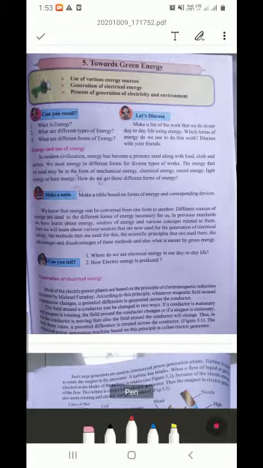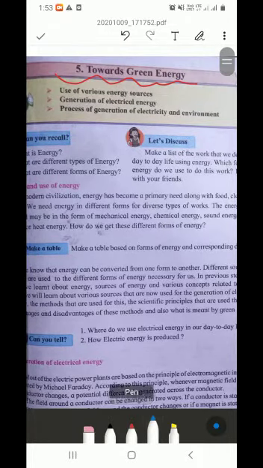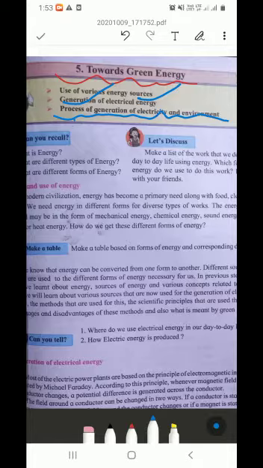Today's class. In today's video, I'm going to discuss lesson number 5 of Science 2 English Medium Maharashtra Board, class 10th. Okay, fifth lesson, that is Towards Green Energy. What things are we going to study in this lesson? Particularly, we are going to study use of various energy sources, generation of electrical energy, and process of generation of electricity and environment. Okay, these things we are going to study.